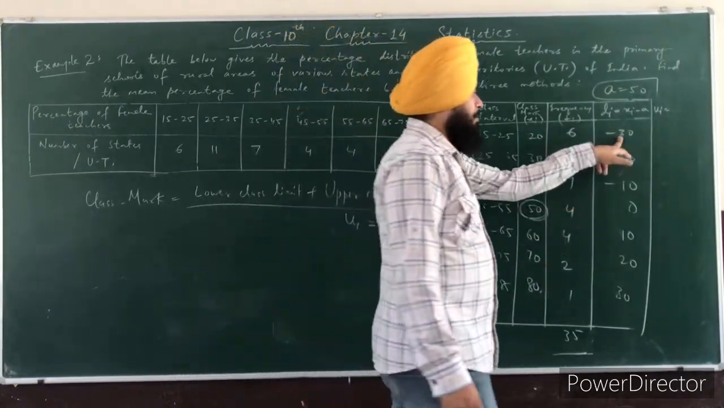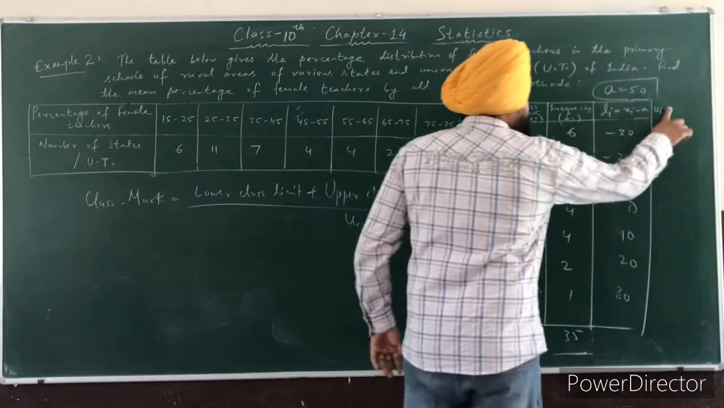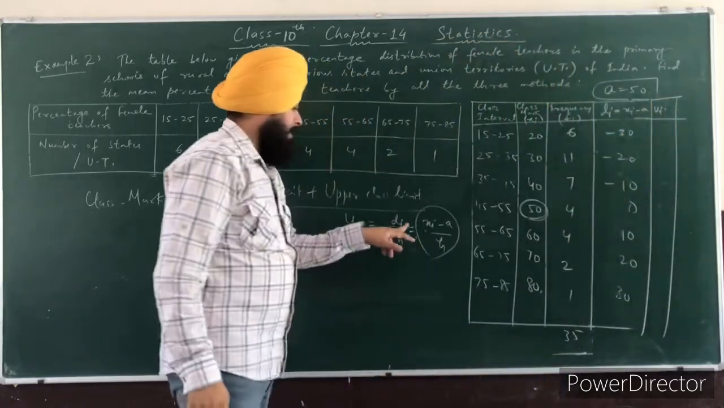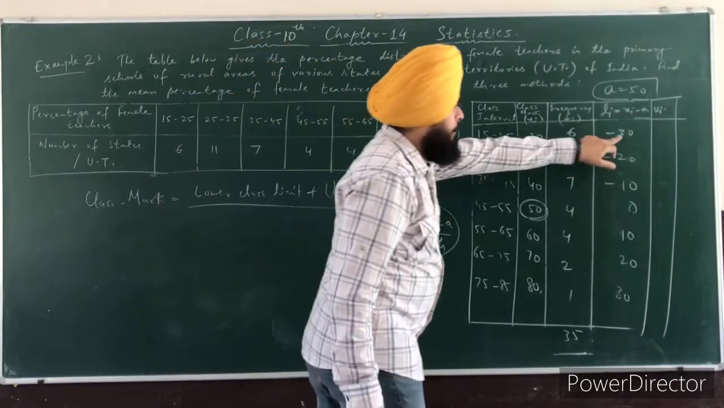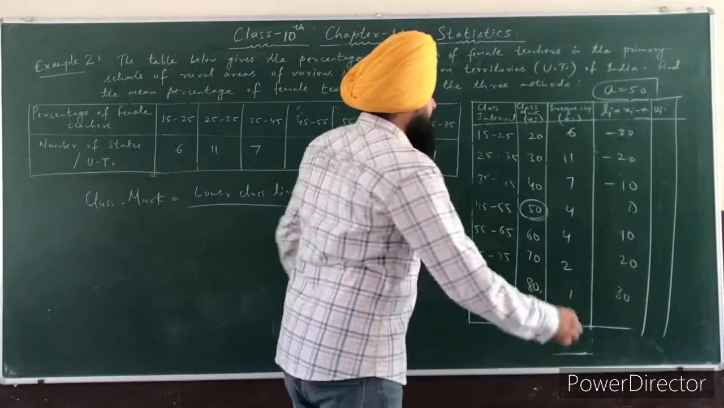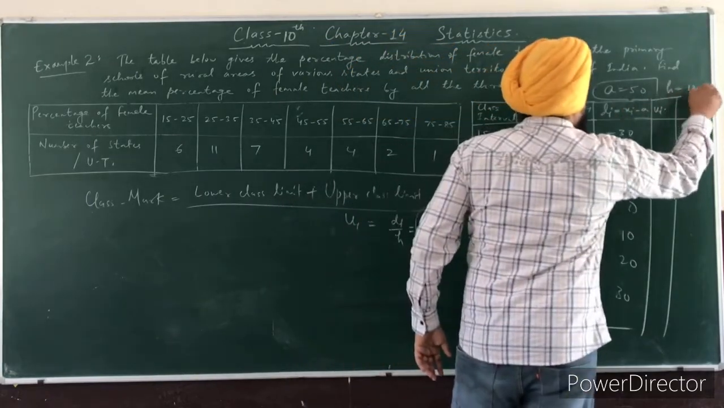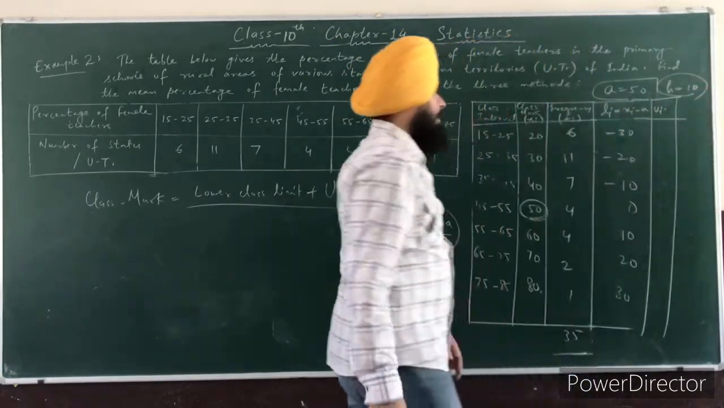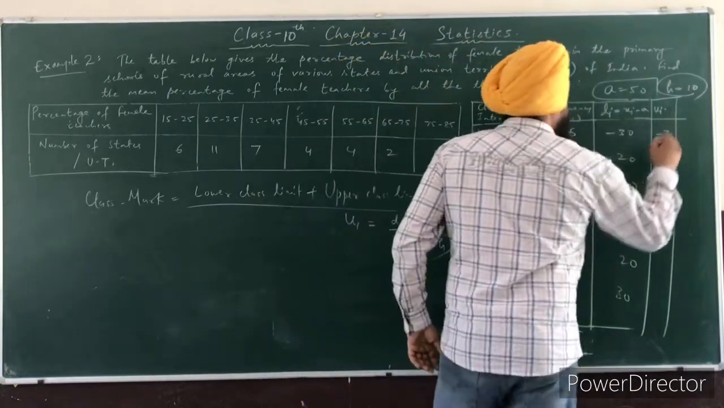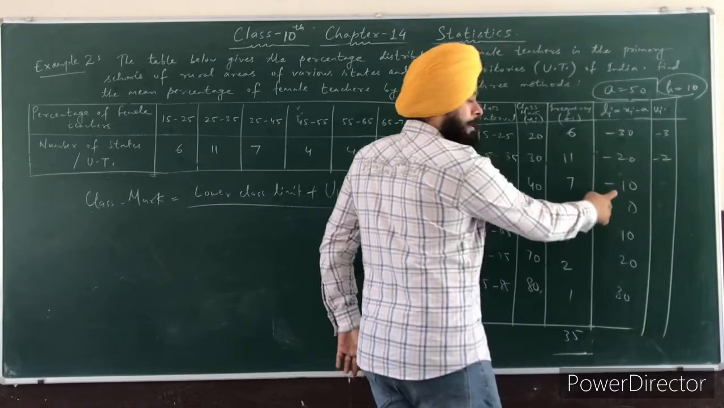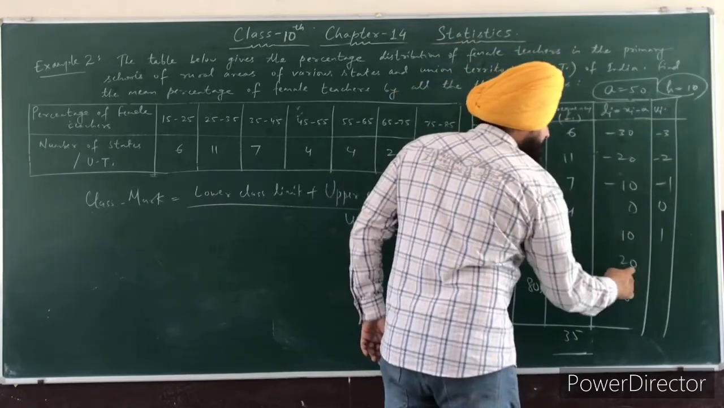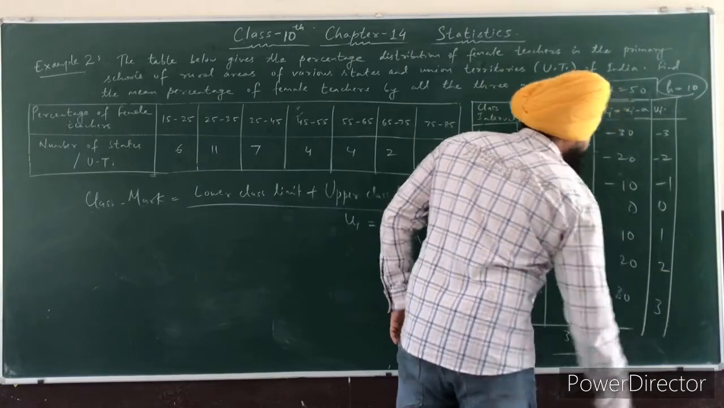So minus 30, ui is di by h. We divide the value of di by 10, because h is our class size, and the value of h is 10. So minus 30 by 10 is minus 3. Minus 20 by 10, minus 2. Minus 10 by 10, minus 1. 0 by 10, 0. 10 by 10, 1. 20 by 10, 2. 30 by 10, 3.